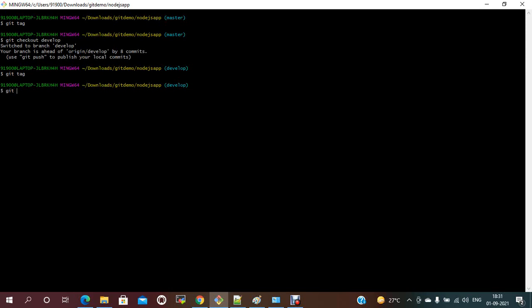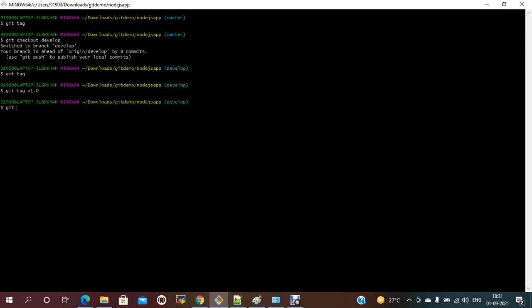To create the tag, the syntax is git tag followed by the tag name. The tag name should be something like a release version number, like that people will follow. The tag name can be anything. So I am giving my initial release version v1.0. The command is git tag and the tag name, the tag name is v1.0. Like this we can create.